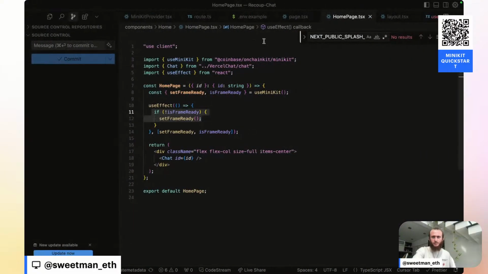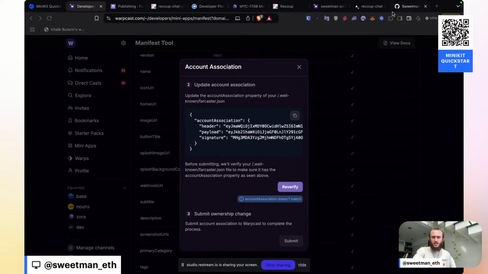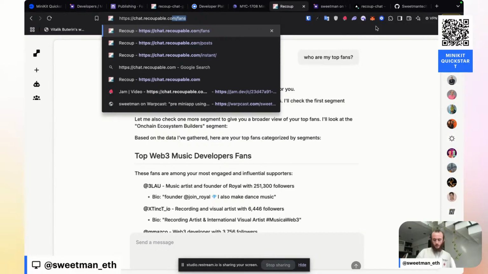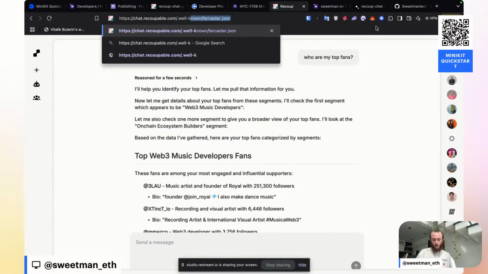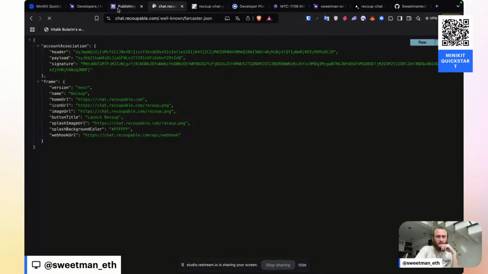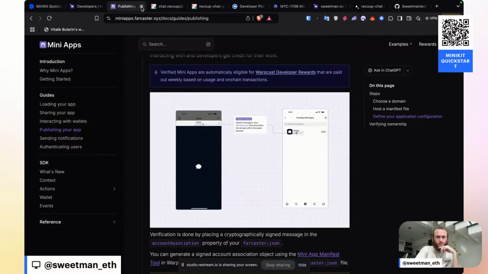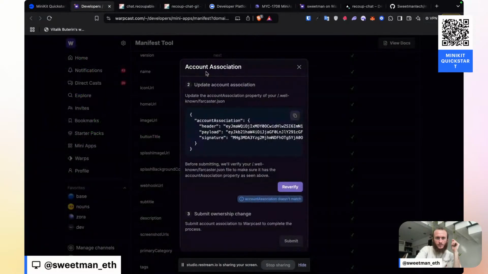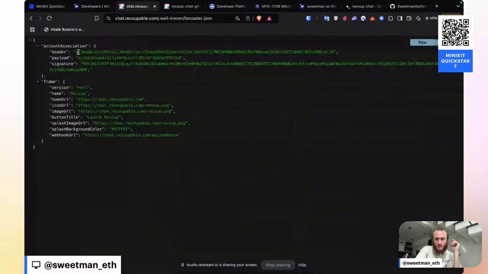Let's see if it's the same. We can check if it's the same by going to chat.recoupable.com/.well-known/farcaster.json. And we can compare what we see in this app, it starts with EYJMA and ends with ZOCJ9.